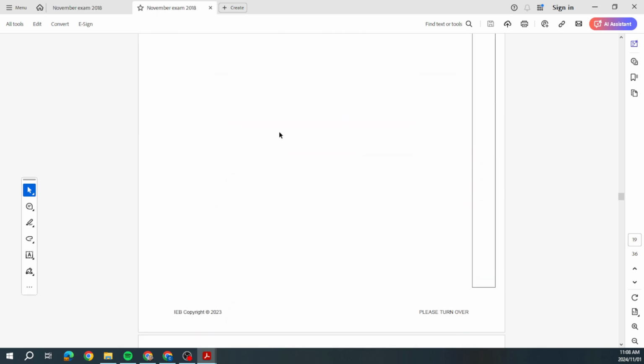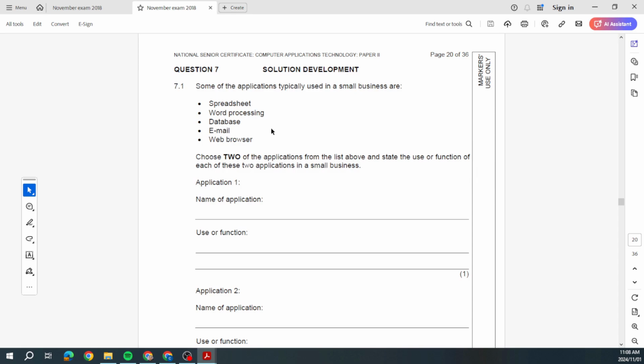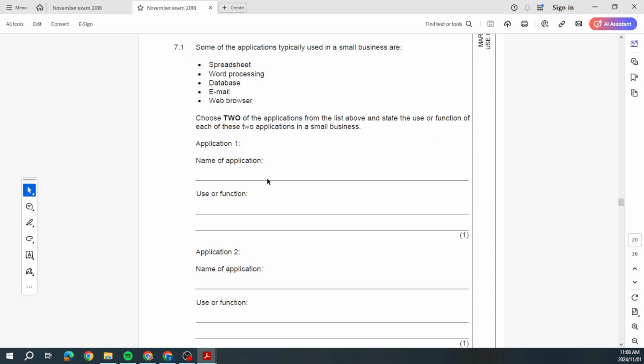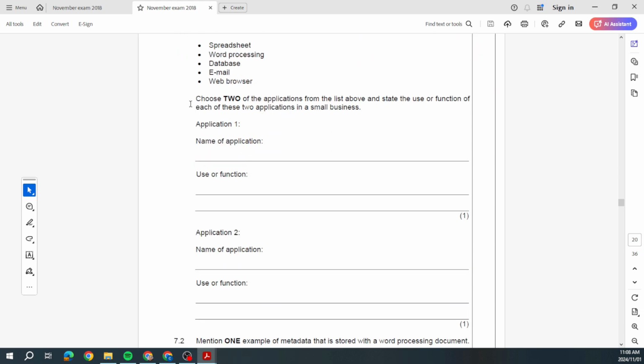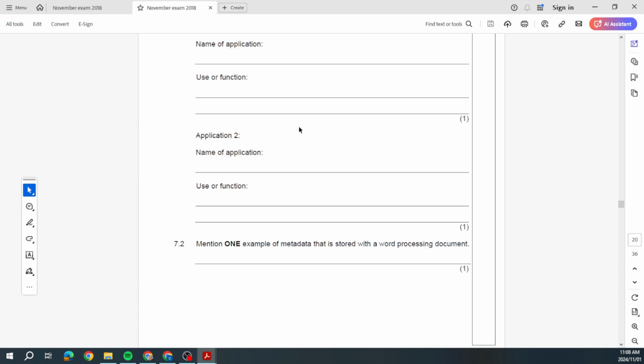And then the last one should be the theory questions based on prac work. Yes, there we go. Solution development. So they will ask you questions in this section based on prac work. Okay? And they want a theory answer for that. So choose 2 applications from the list above and state the use and function of each of these 2 applications in a small business.